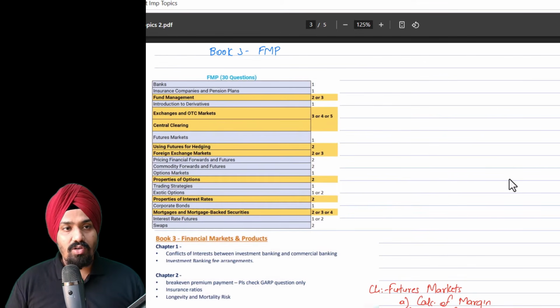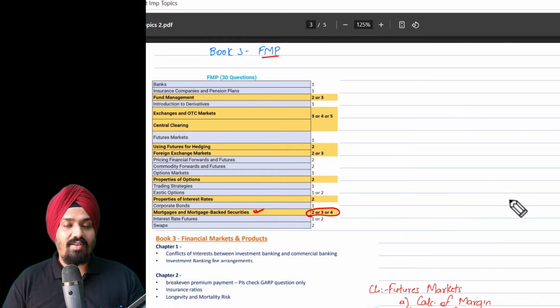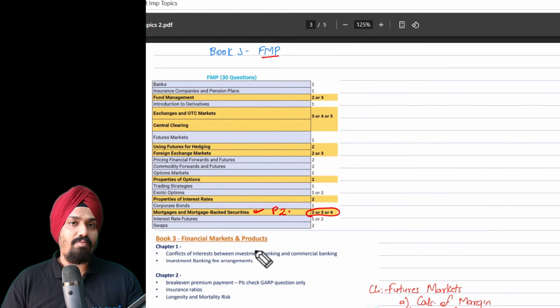Okay, moving on to book number 3, which is the FMP. Let me give you a broad overview. The number of chapters here is 20. But if you look at the major chapters, the first one is mortgage-backed securities. Expect about 2, 3, 4 questions on the exam from mortgage-backed securities. Why do I say that? Because mortgage-backed securities is there in FRM Part 2 as well.